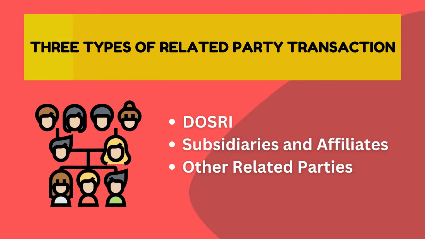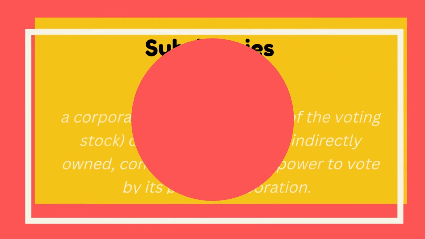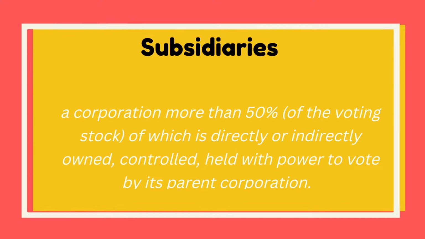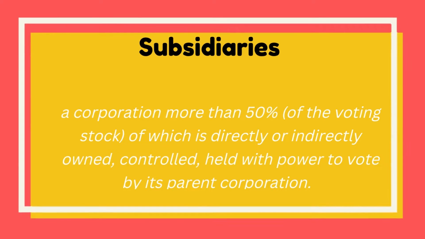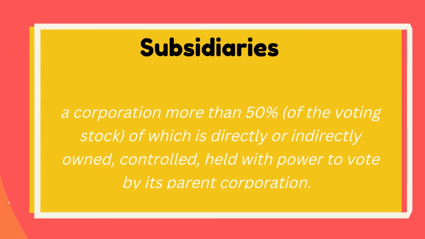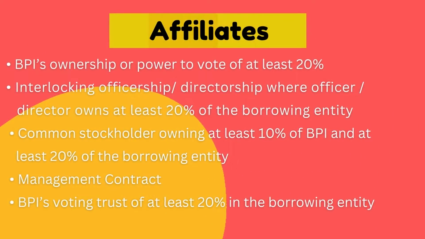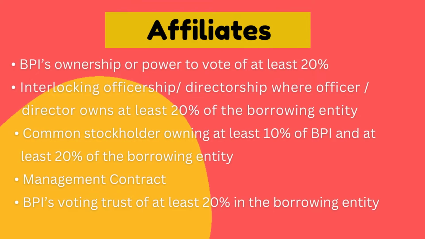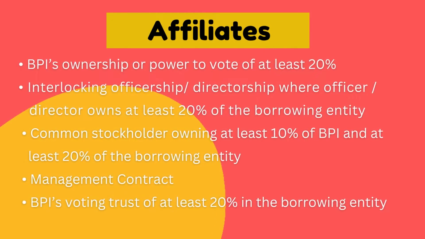Related interest refers to the spouse of a BPI officer, or a relative within the first degree of consanguinity and affinity, or a relative by legal adoption of a DOSRI. For example, the first-degree relatives who are the parent, child, parent-in-law, or son or daughter-in-law. Subsidiaries: a corporation with more than 50% of the voting stock of which is directly or indirectly owned, controlled, or held with power to vote by its parent corporation. While affiliates refers to BPI's ownership or power to vote of at least 20%.